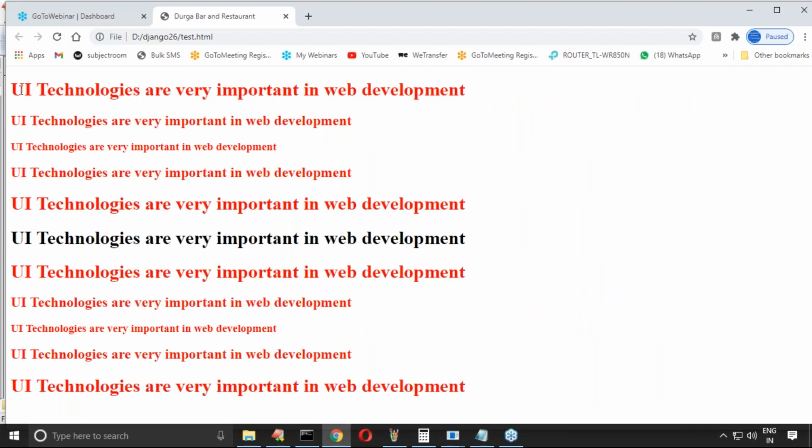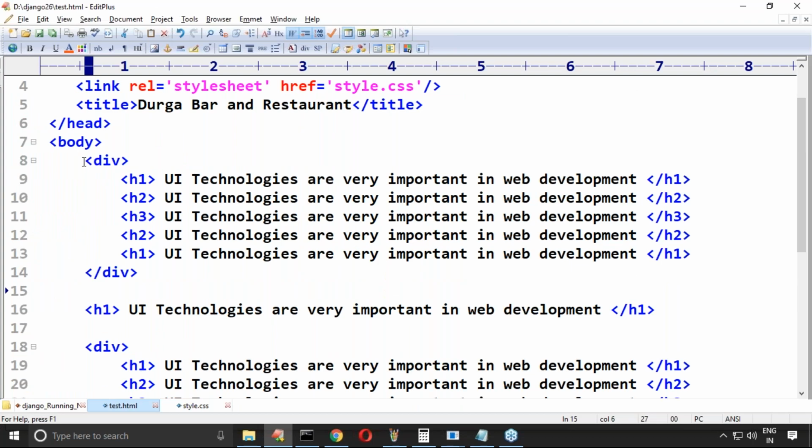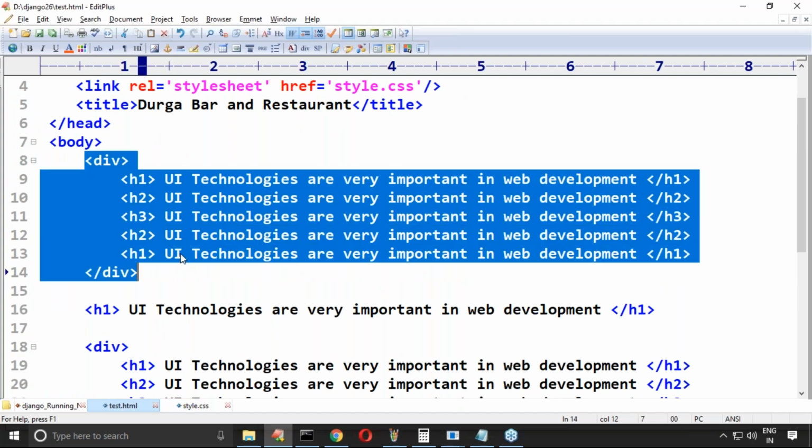Now observe. This is the first div tag, this is the second div tag, and this is outside of the div tag. Immediately some people may ask, sir, I want one color for this div, but a different color for that one. Yes, there is a way for that. Don't worry. For a div, you can define a class, a name, or an ID. There is a way available.